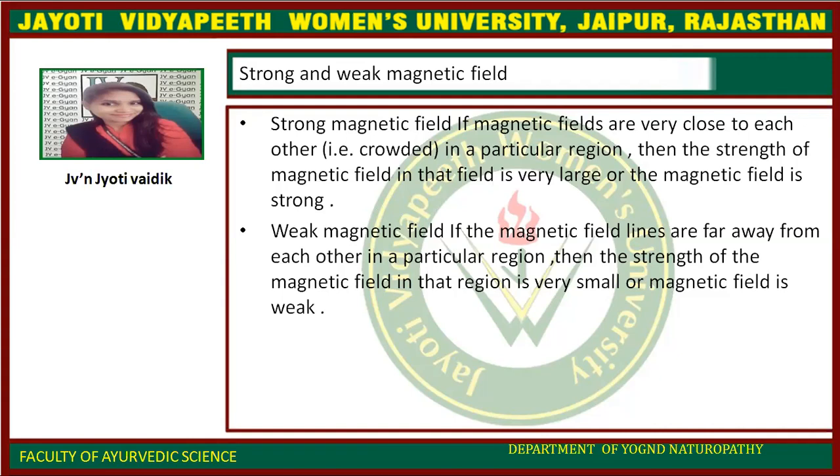Weak magnetic field: if the magnetic field lines are far away from each other in a particular region, then the strength of the magnetic field in that region is very small, or the magnetic field is weak.